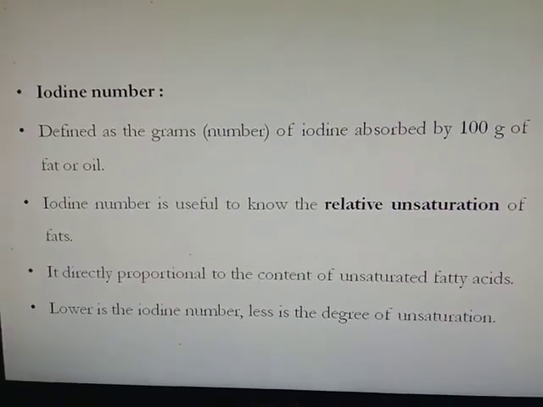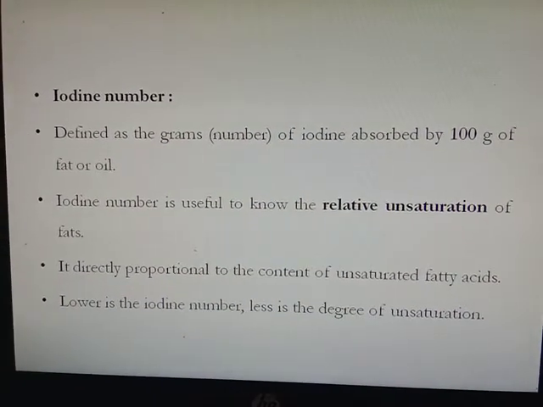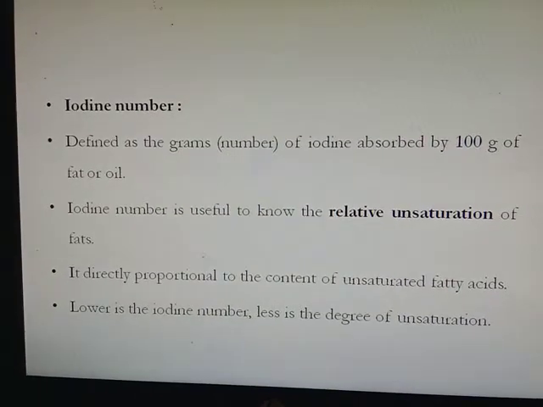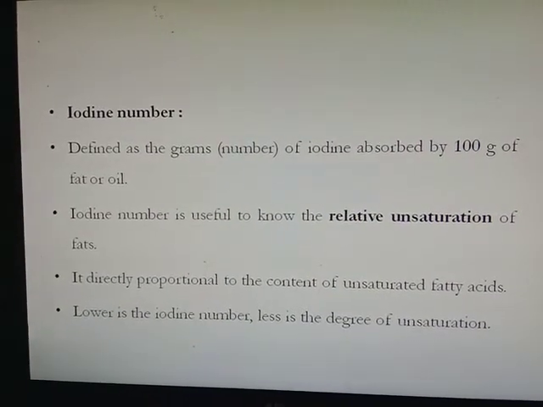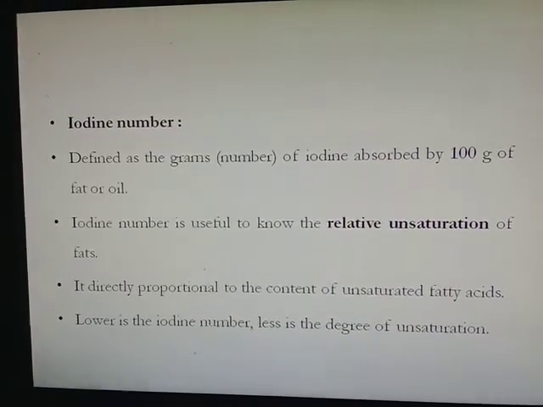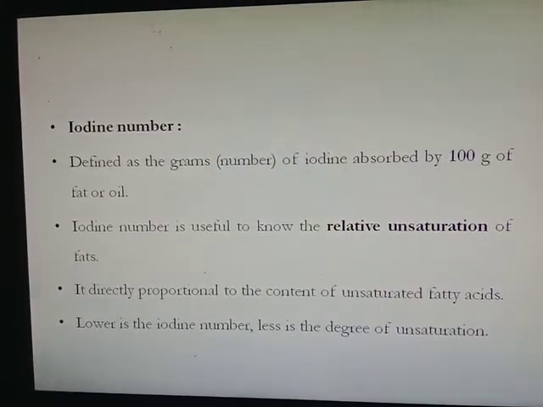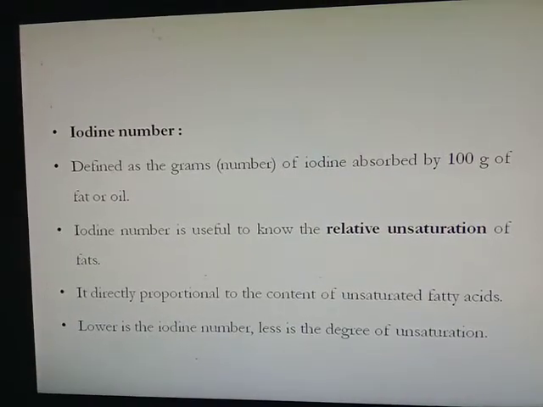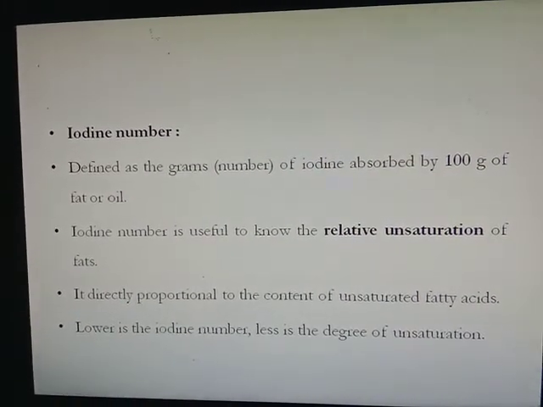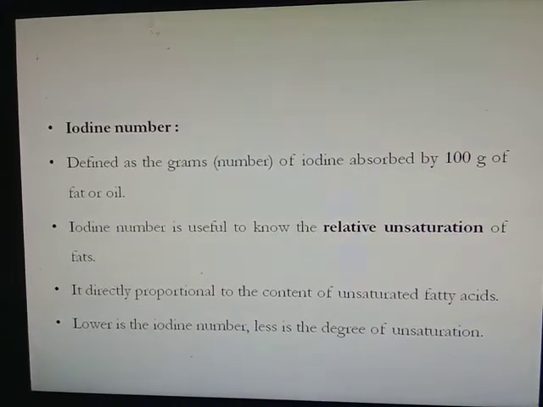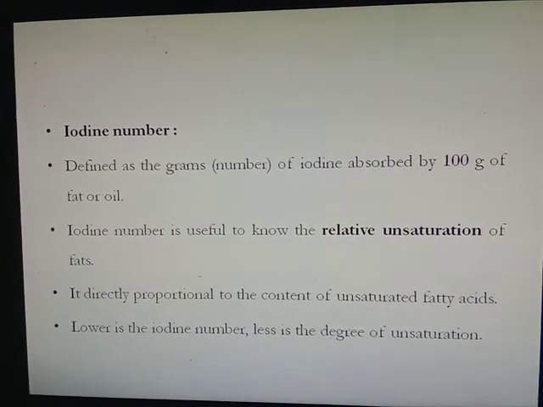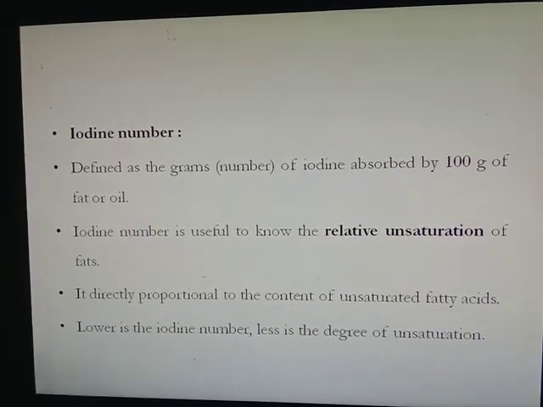Then next is iodine number. The iodine number is defined as the grams of iodine absorbed by 100 grams of fat or oil. The iodine number is useful to know the relative unsaturation of the fatty acids present in fats. The iodine number is directly proportional to the content of unsaturated fatty acids present in the fat. The lower the iodine number, the lower the degree of unsaturation in that fat.